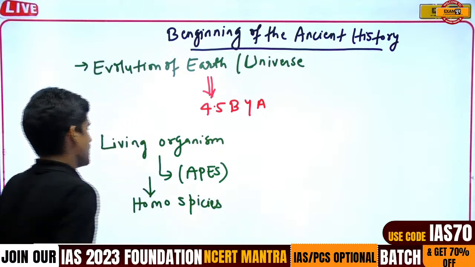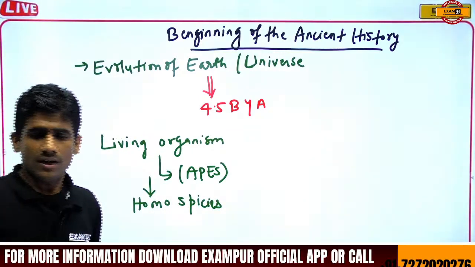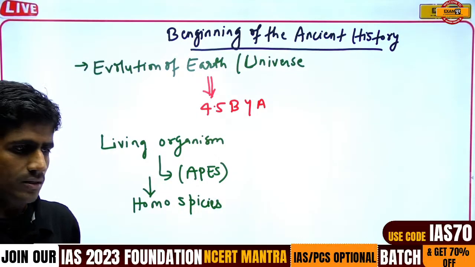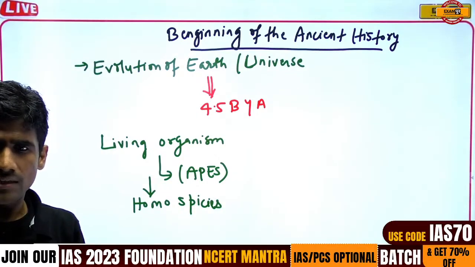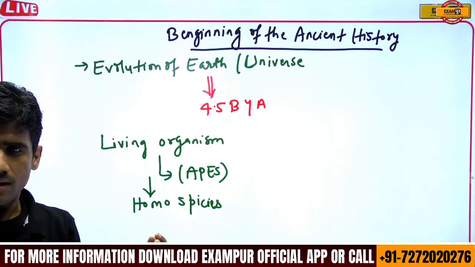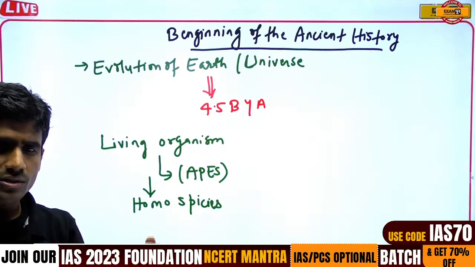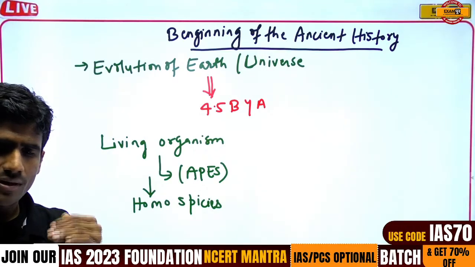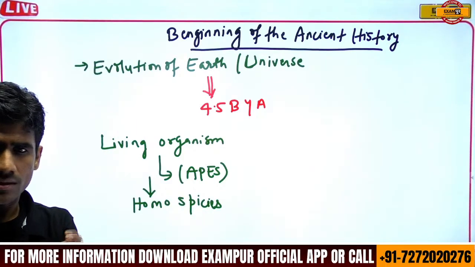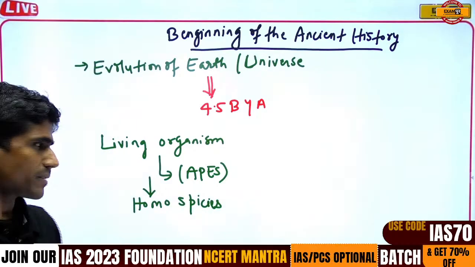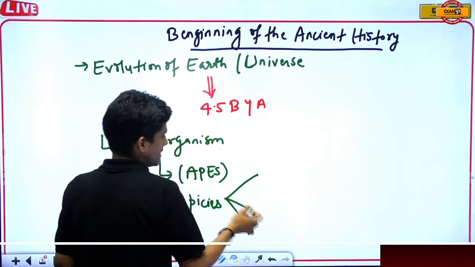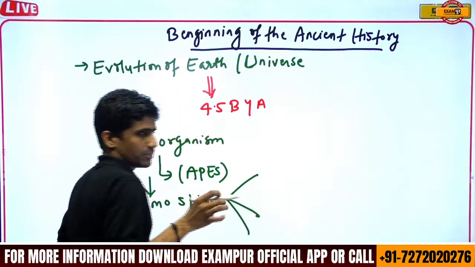German geneticists discovered this from the fossils of the Homo species, from about 4 lakh years ago, and between 30,000 years ago is the time period of the Neanderthals, and the Homo species is categorized in three ways up till now.